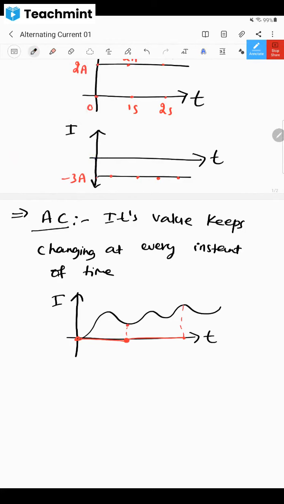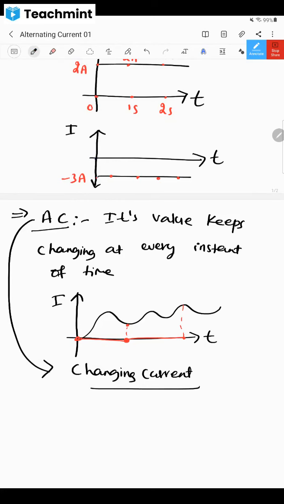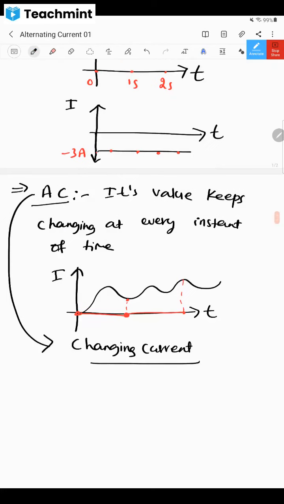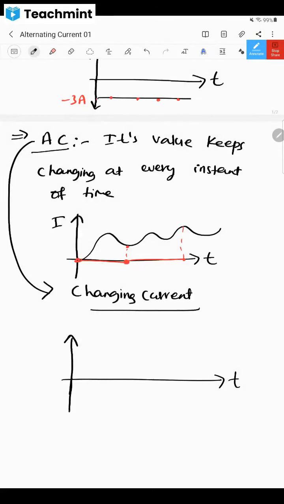AC, alternating, means what? Changing current. Okay, changing current. Change means what, we will see a little later. Changing current, every moment it's changing, so that is known as alternating current. So alternating current usually we represent it in the form of sine wave.